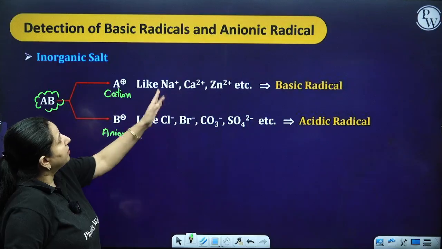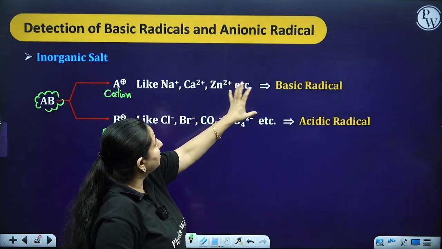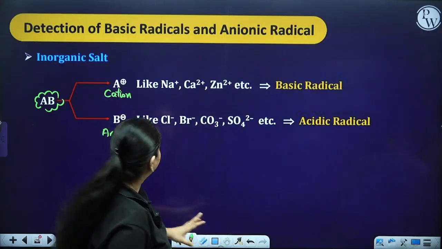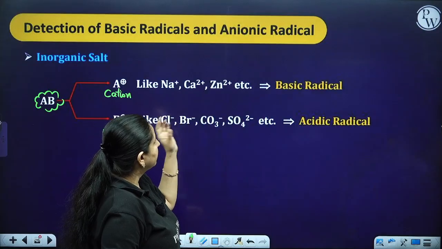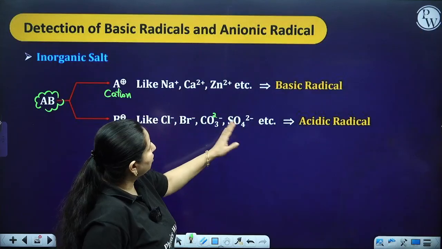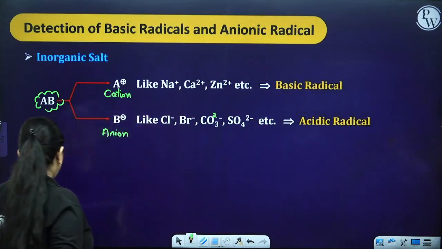So sodium ion, calcium ion, zinc ion, etc., they all are going to be my cationic part, which we call the basic radical, and Cl minus, Br minus, carbonate, SO4 2 minus, they all are going to be your acidic radical, which are the anionic part.